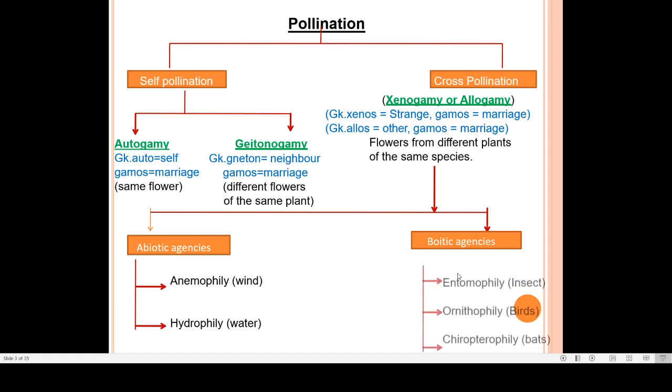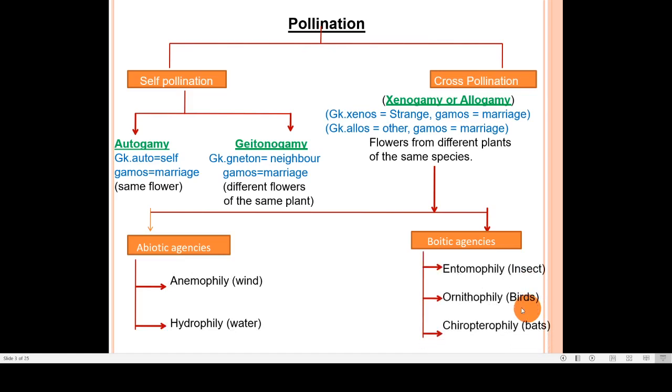In biotic agents, organisms like insects, birds, or bats can be used by the plants for pollination. If an insect is involved, then it is called entomophily. When birds are involved, it is ornithophily. When bats are involved, then it is chiropterophily.